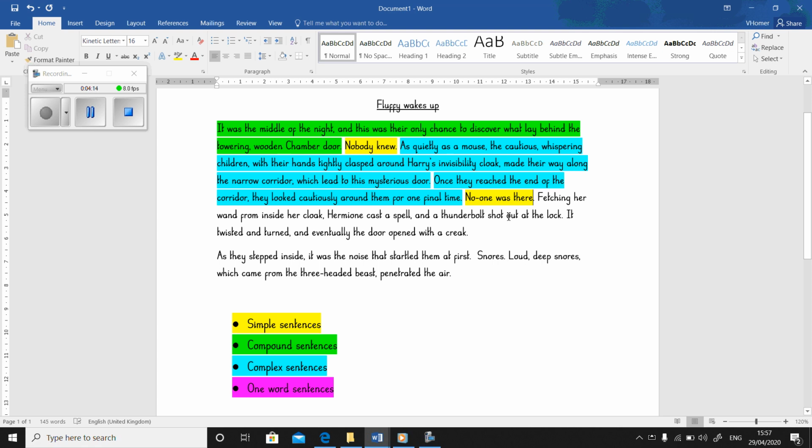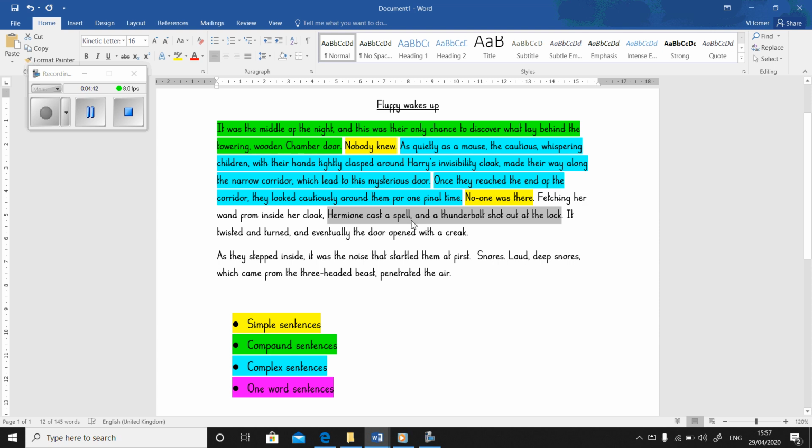Next sentence: fetching her wand from inside her cloak, Hermione cast a spell and a thunderbolt shot out at the lock. Now some people would say that this is a complex sentence because of this sentence opener. This is just an ing sentence opener. Ing sentence openers can go in the front of simple sentences. They can go in the front of compound sentences. I need to look at this part to understand whether it is a simple or a compound sentence.